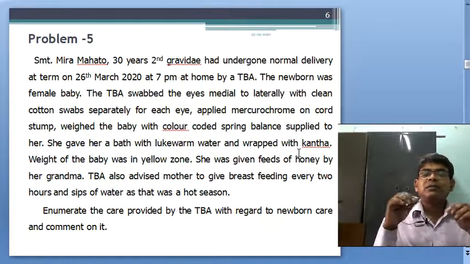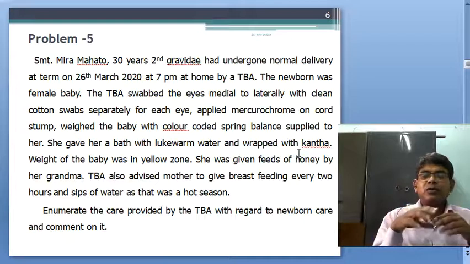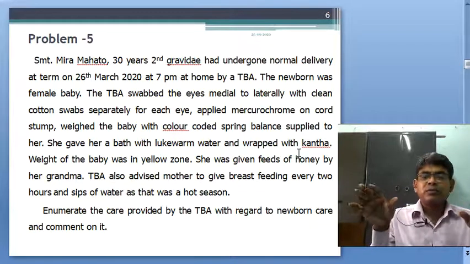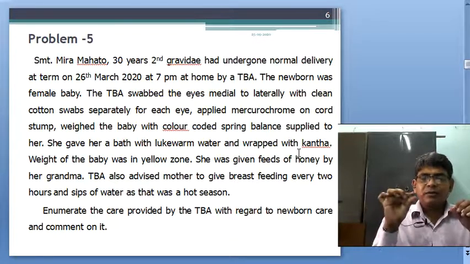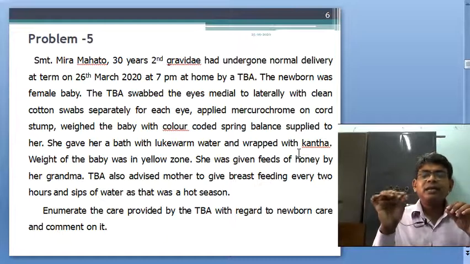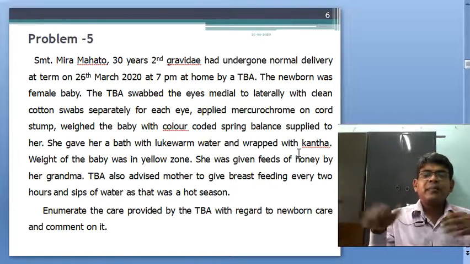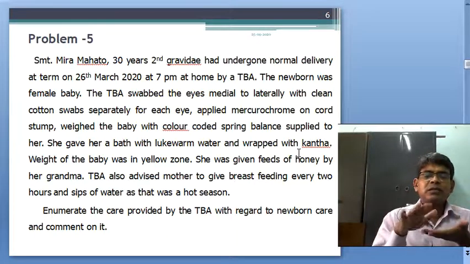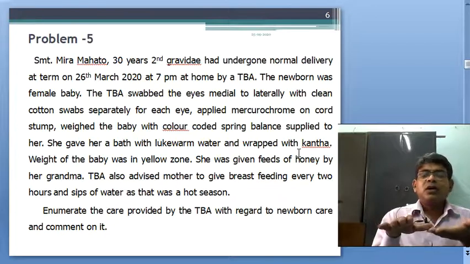Katha is made from old sarees, fine and thin, 2 to 3 layers of sarees made for wrapping a newborn baby and keeping it warm.